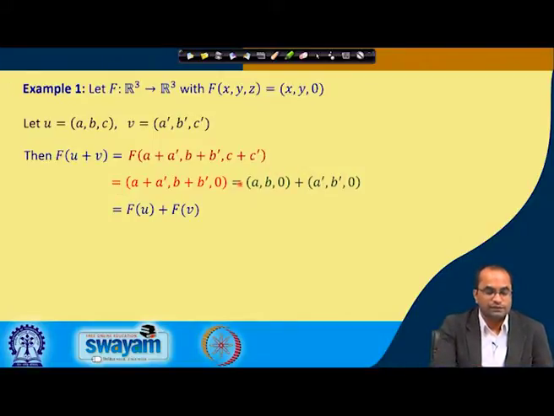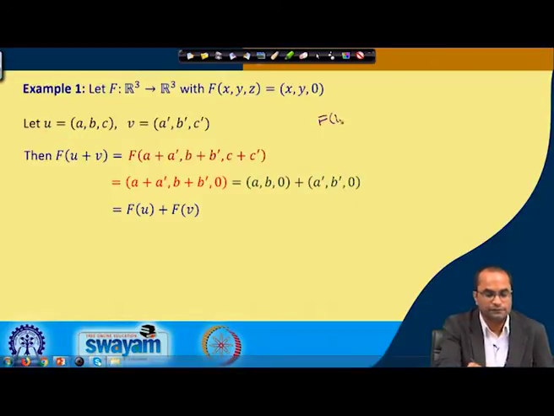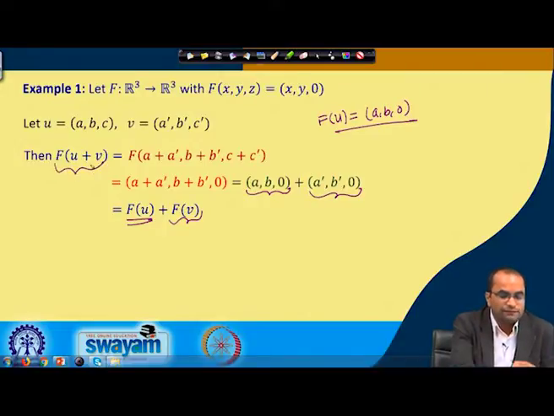So, here (a, b, 0), as per the definition, is f of u, because when we take f of u, where u is (a, b, c), this will give (a, b, 0). And (a', b', 0) is nothing but f of v. So, what we have seen here is that f of u plus v is equal to f of u plus f of v.